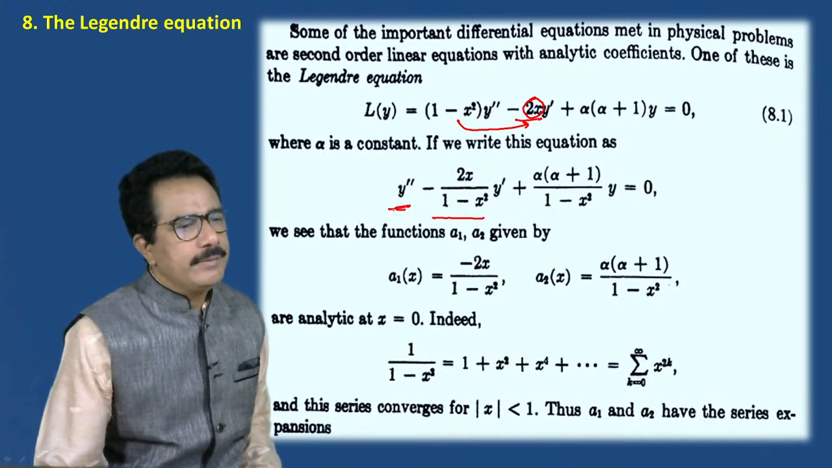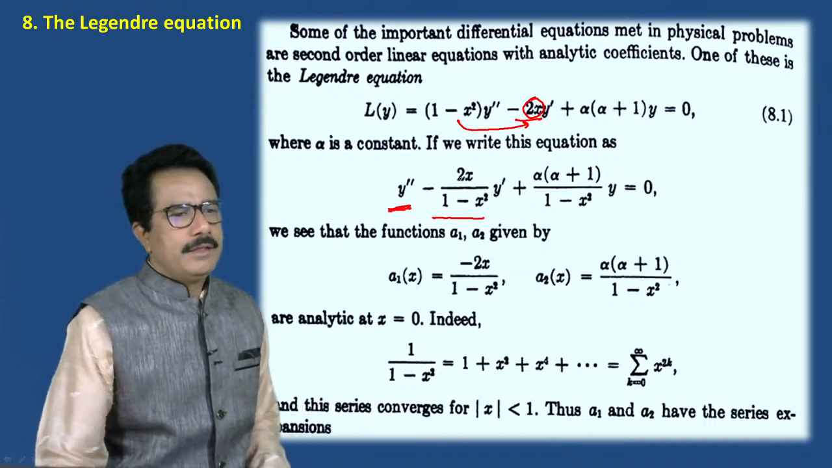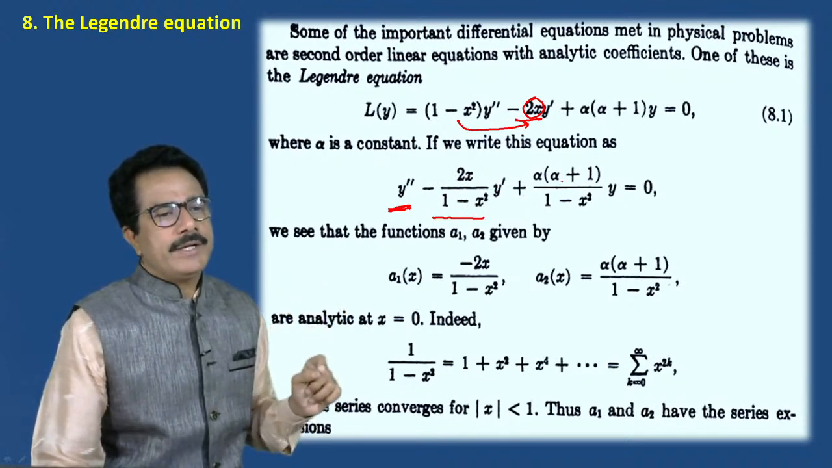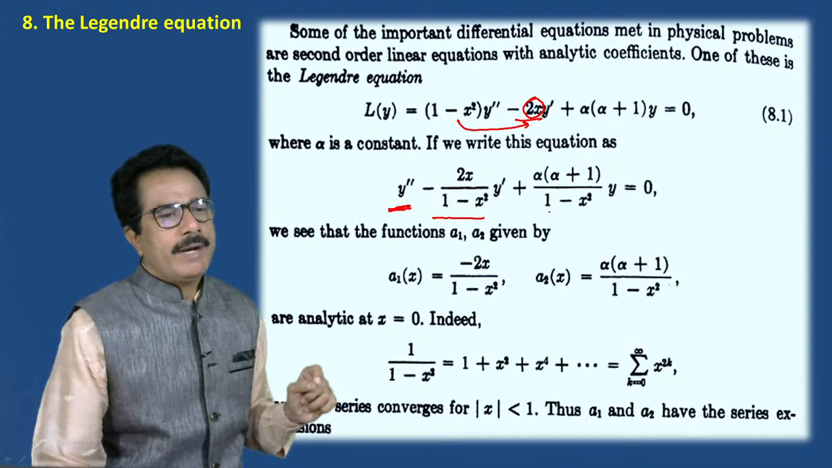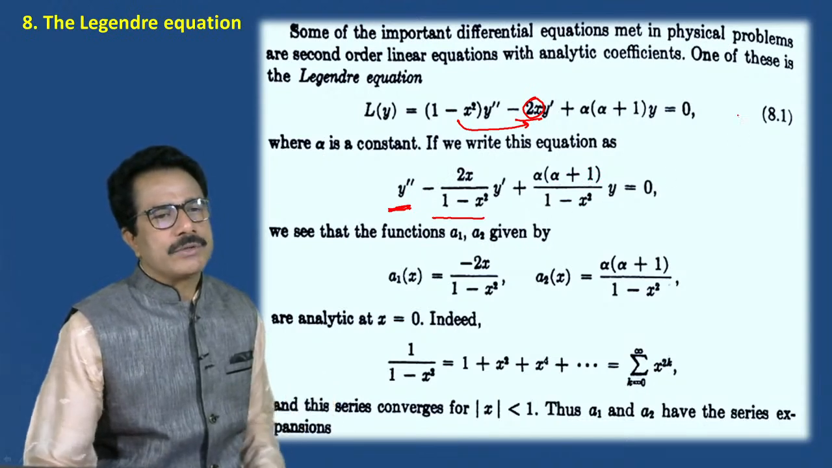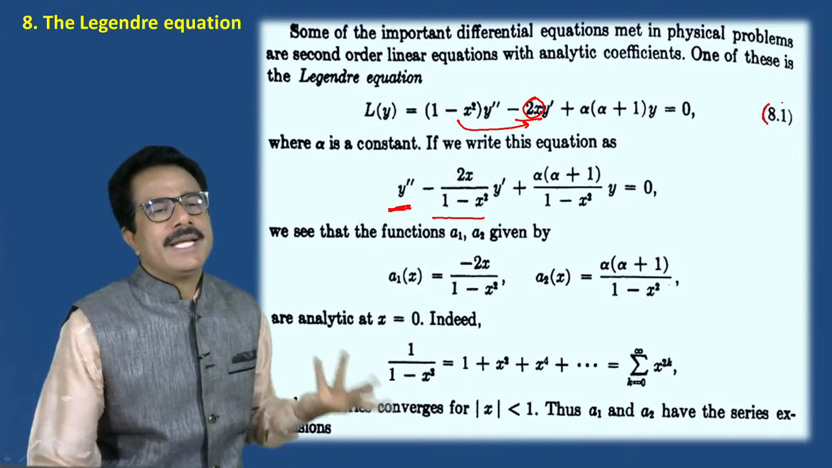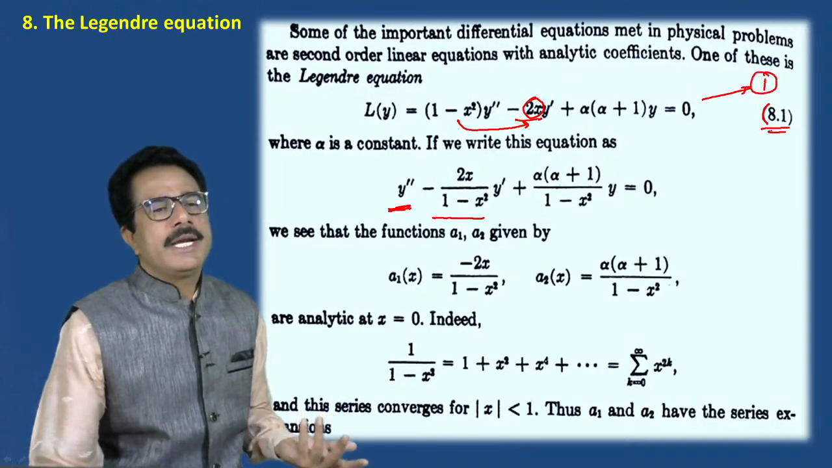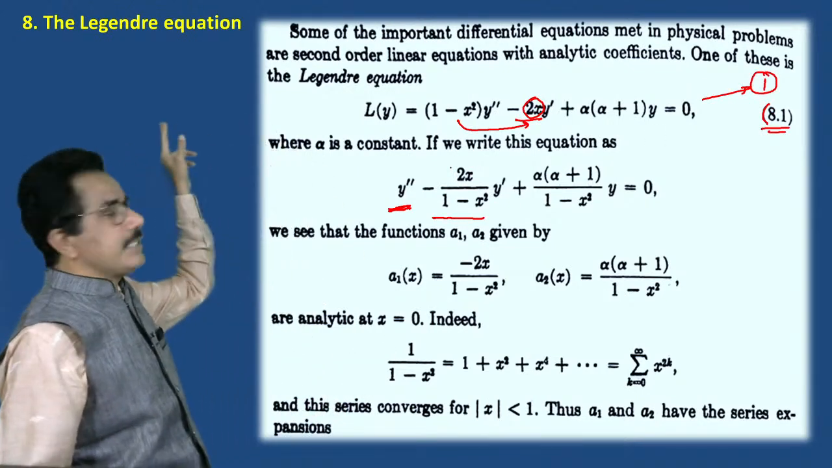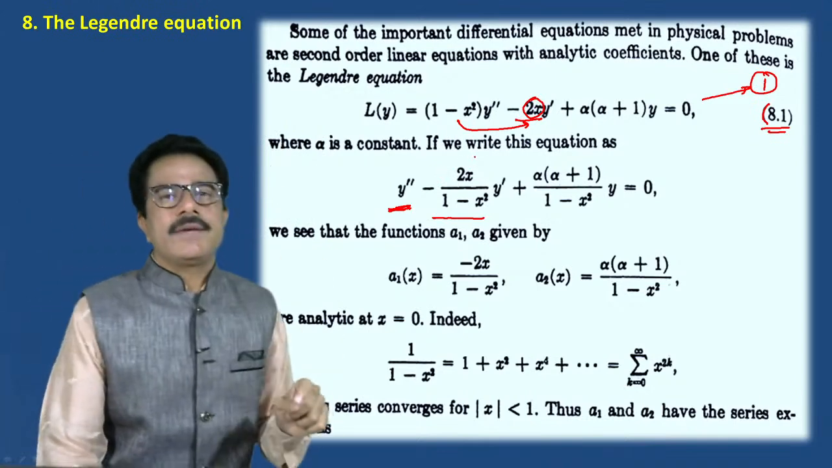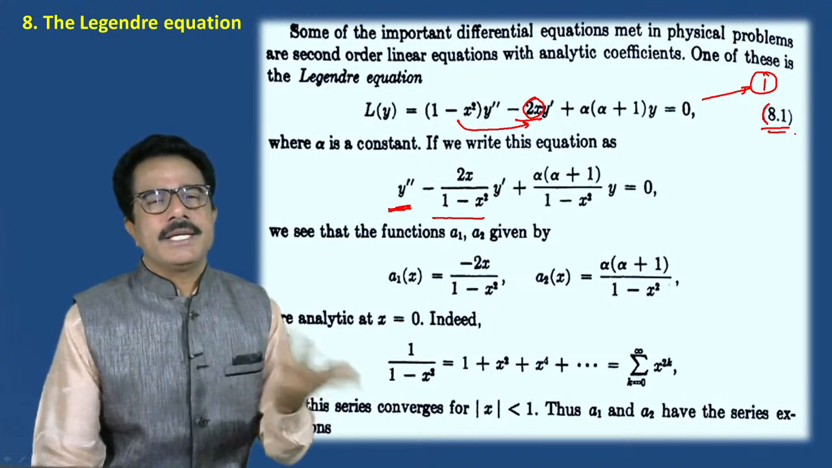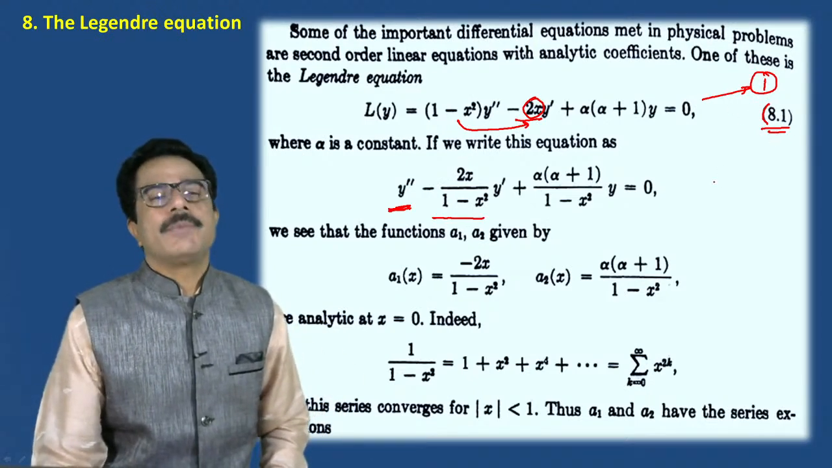Okay, now look: y double dash minus 2x divided by 1 minus x square into y dash plus alpha into alpha plus 1 divided by 1 minus x square into y is equal to 0. Suppose this is equation number 8.1, or we can write 1 also. You can give it equation number 1 or 8.1, because we have considered this Legendre equation. This is our 8th unit in our syllabus, so we can write this equation 8.1, 8.2, no problem.